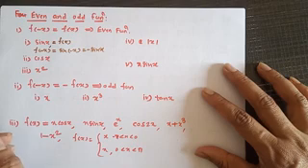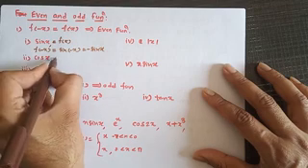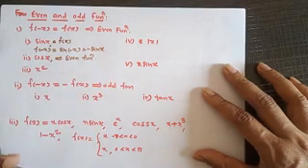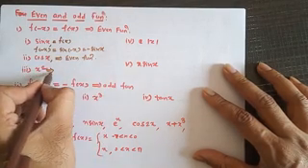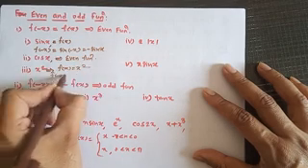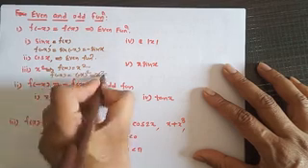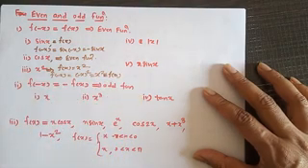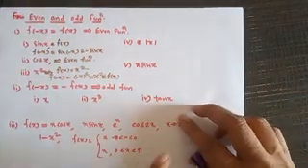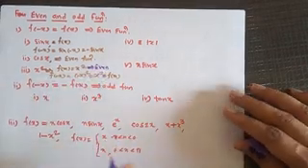Sin x is not an even function. Similarly, cos x. If I replace x by minus x, cos is an even function. What about x square? Suppose f of x equals x square. If I replace x by minus x, then minus x whole square equals x square, which is f of x. So x square is an even function.